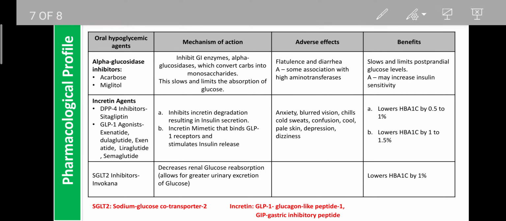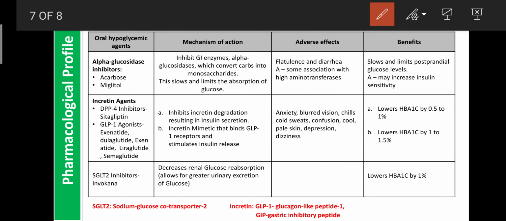The next category of drugs is the alpha glucosidase inhibitors. Examples are acarbose, commonly known as voglibose, as well as miglitol. They inhibit the GI alpha glucosidase, which converts carbohydrates into monosaccharides, and they also inhibit the absorption of glucose from the small intestine. These two mechanisms are helpful to decrease the elevated blood sugar level.